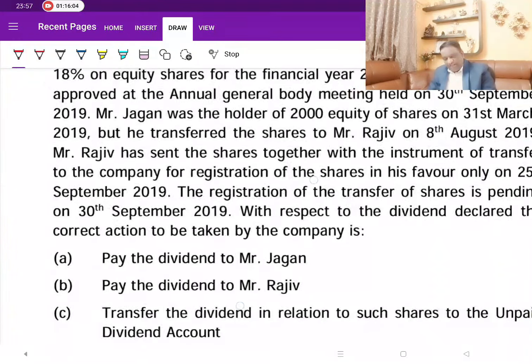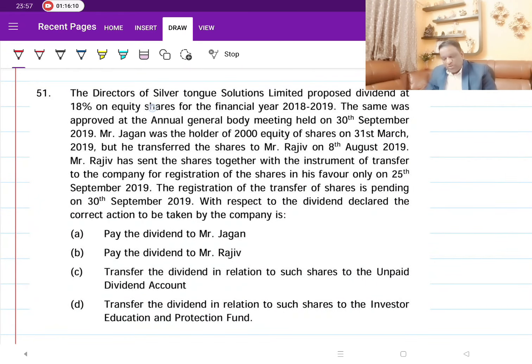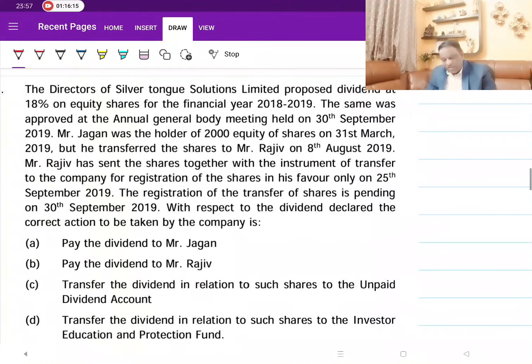Now, this case, look at it. The directors of Silver Tongue Solutions Limited proposed a dividend at 18% on equity shares for the financial year 18-19. The same was approved in the AGM held on 30th September 2019. So this is 18-19 and this is 19-20. They have declared it in 19-20, but it pertains to 18-19.